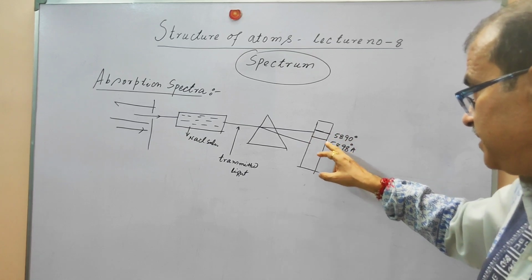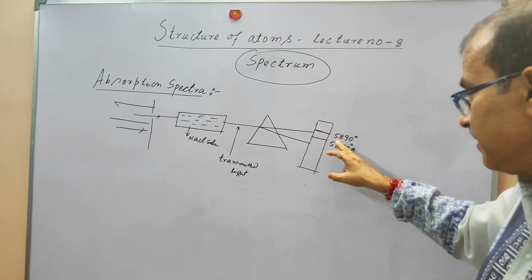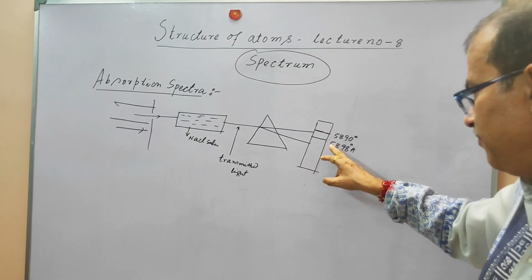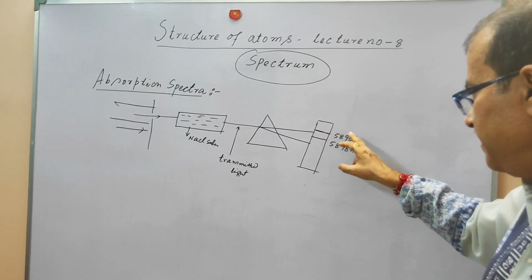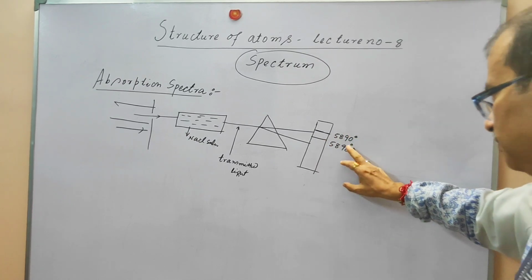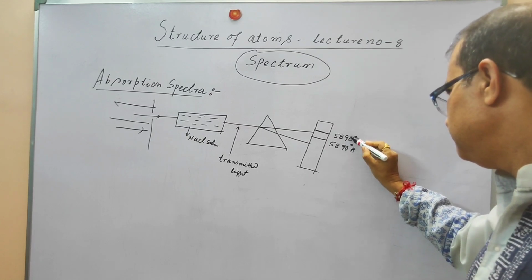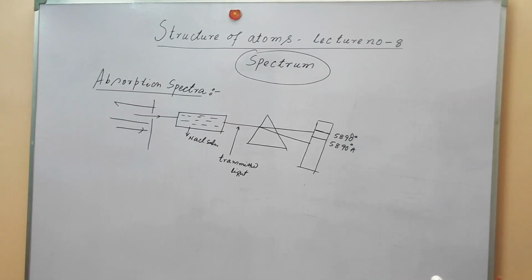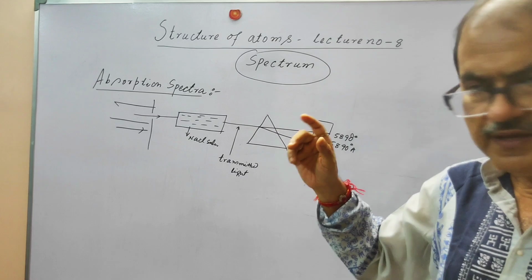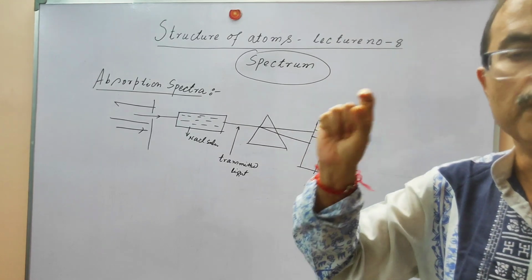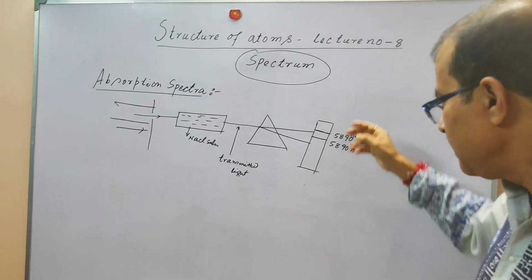You can see there are dark lines at the wavelengths 5898 and 5890. There is a dark line in these two yellow regions of this spectrum.